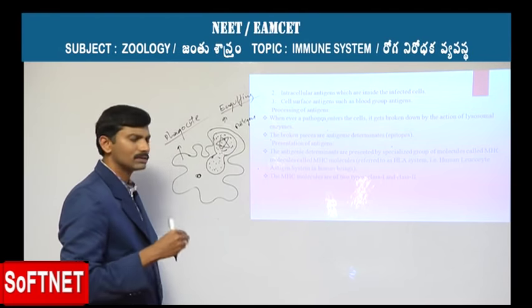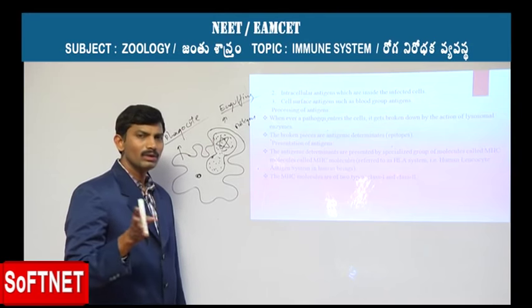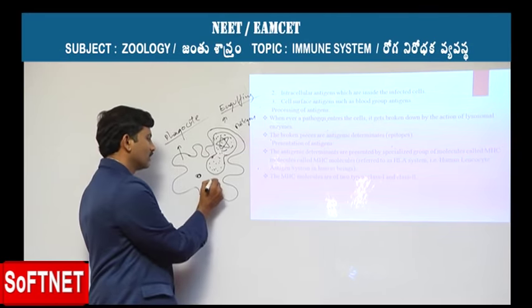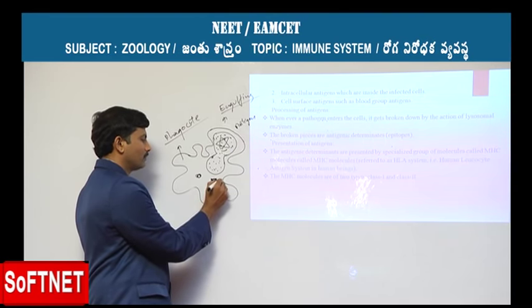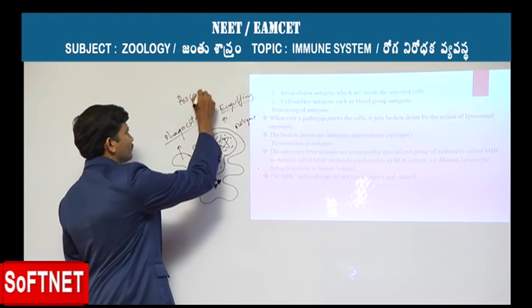structures or elements that are present in the antigen, which get digested and removed, releasing only the antigenic polypeptides out of the cell. So, only antigenic polypeptides come out and are liberated into the cytoplasm. So, this step we call processing.